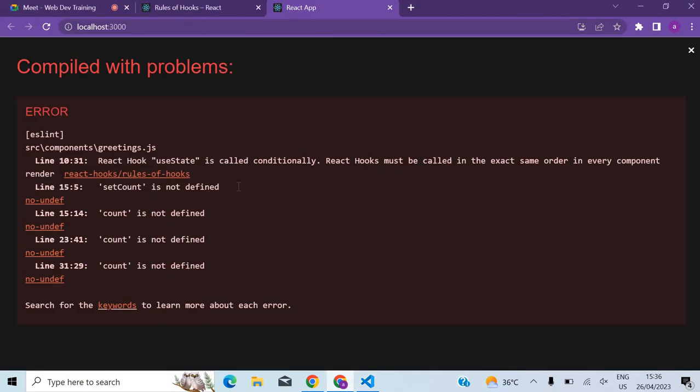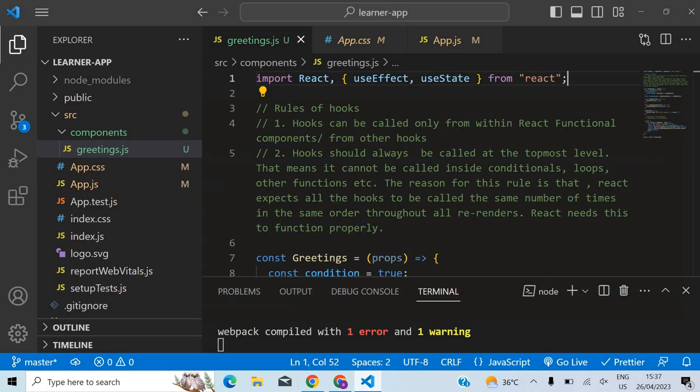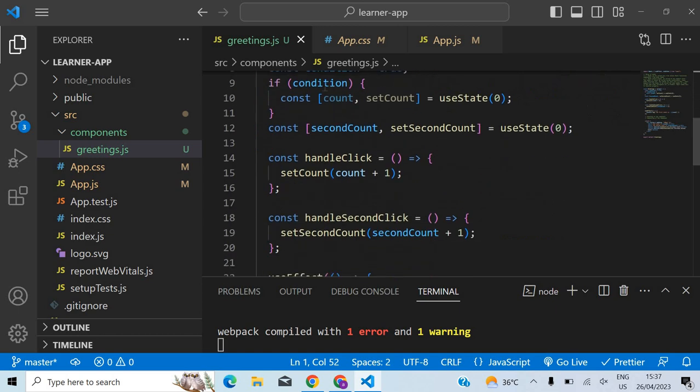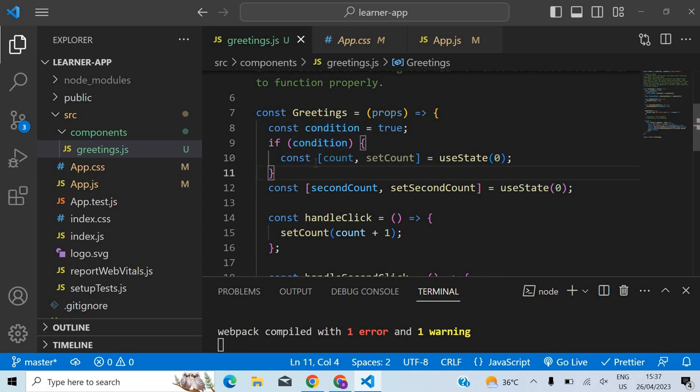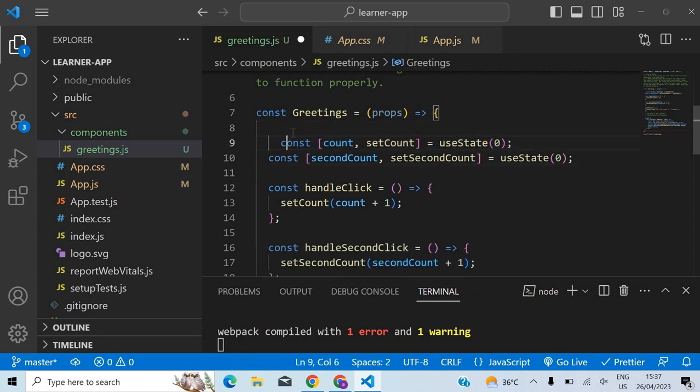Again we have another error, see here, line number 10: React hook useState is called conditionally. React hooks must be called in the exact same order in every component render. So it's speaking about this line here, it's calling conditionally. It depends upon the condition. So you can't ensure that this condition will always be true. The condition will be based on this value, so if the value changes, the condition will be false. So you can't ensure that during every re-render that hook will be called. That's why it's throwing an error for you. So these are the rules of hooks.